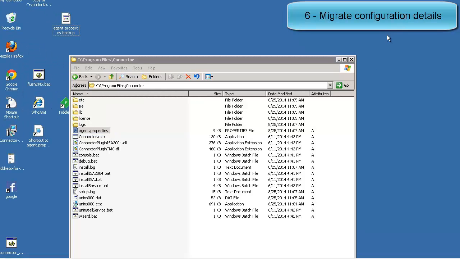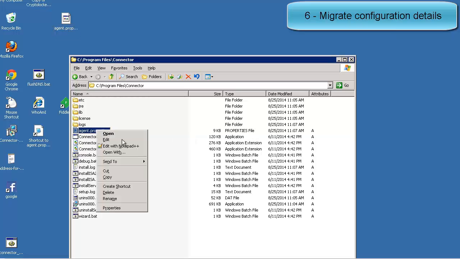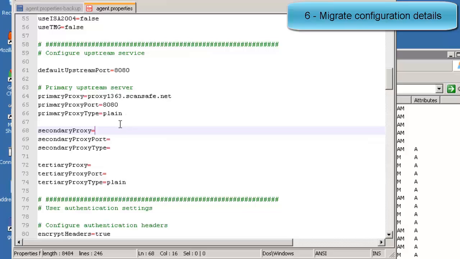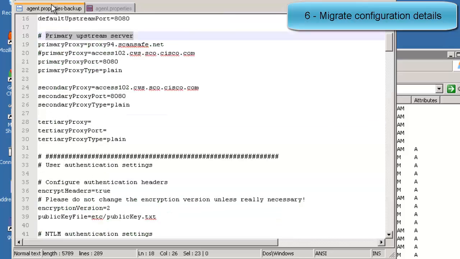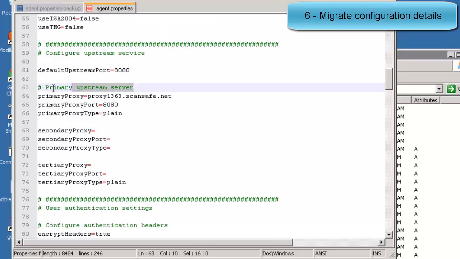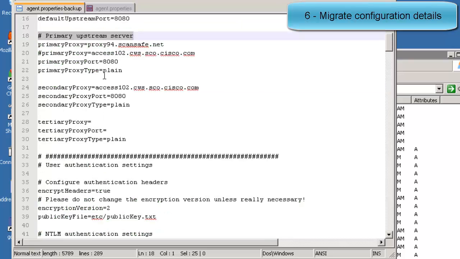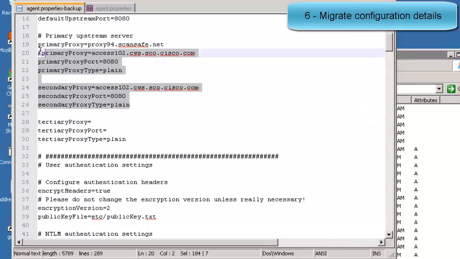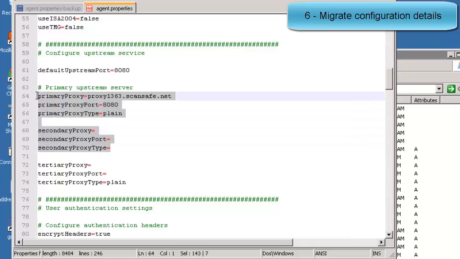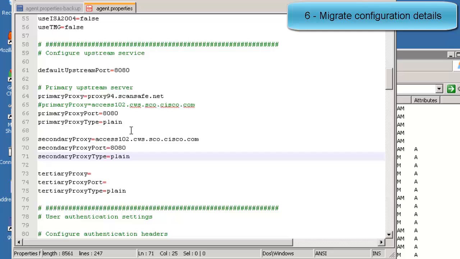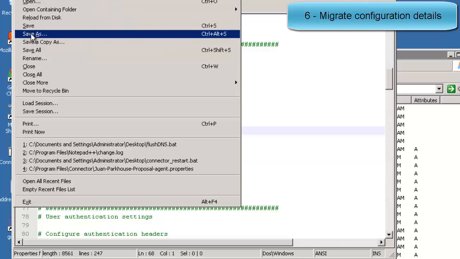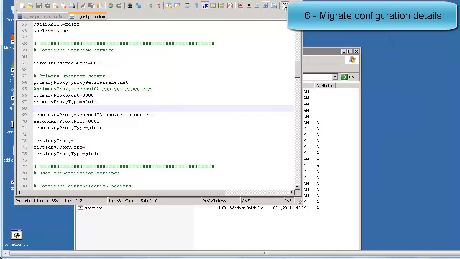After the installation finishes, open the new agent.properties file and copy over any custom settings from your backup. Do not copy and paste the Active Directory or LDAP password. It has been obfuscated for security reasons. Save your settings and restart the connector service.